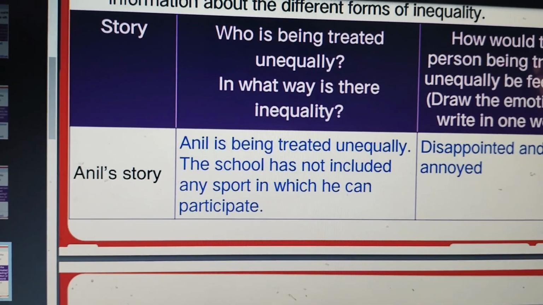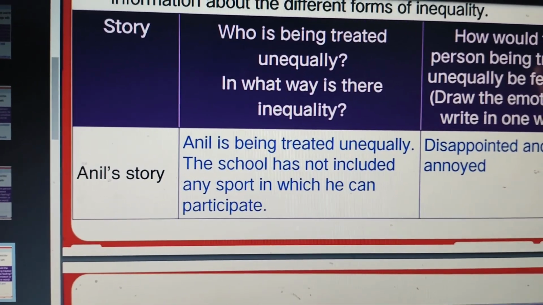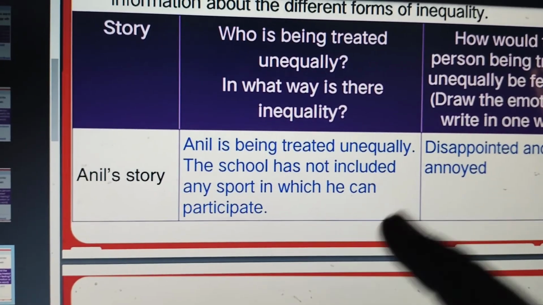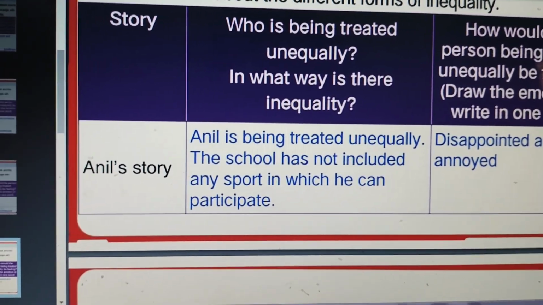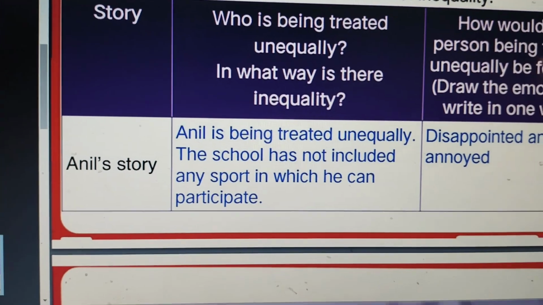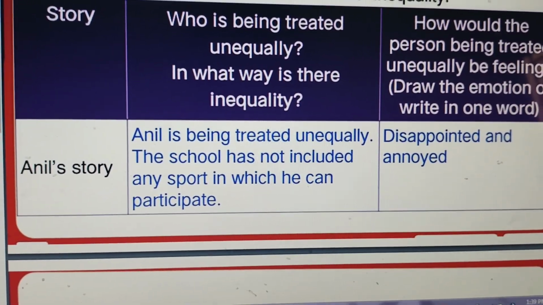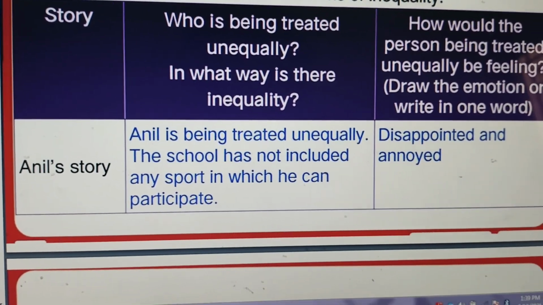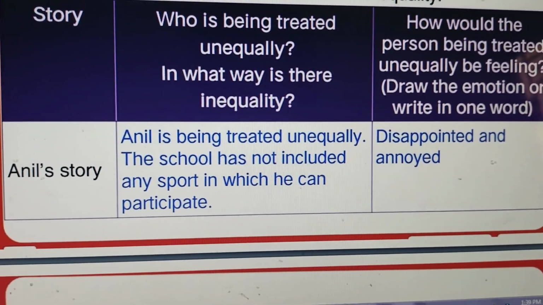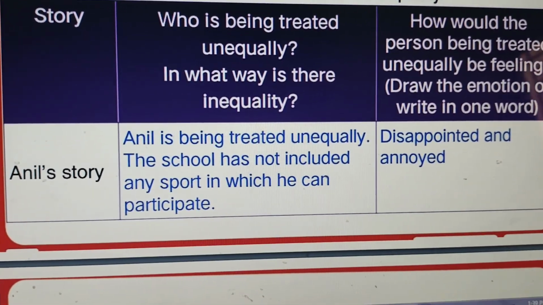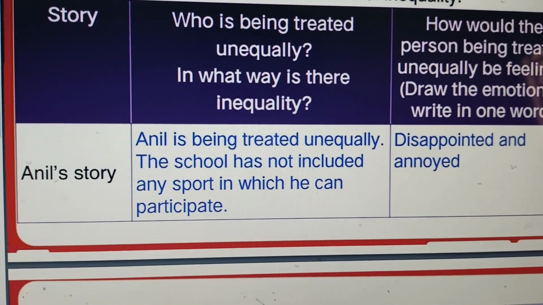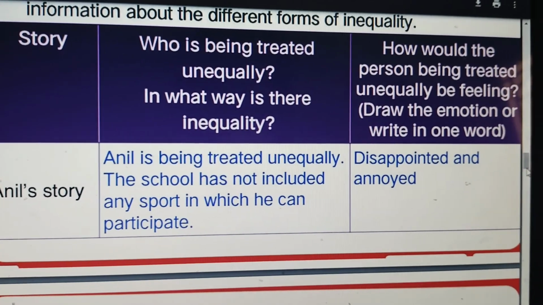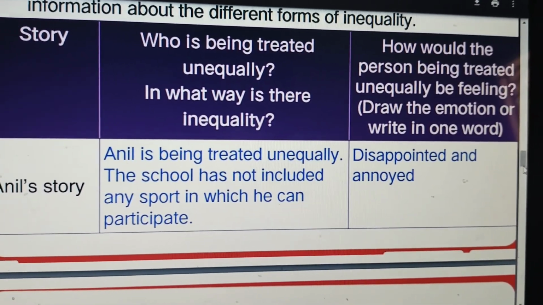So these are the 5 stories we learned from this lesson. So we come to know how people are treated unequally among all the people. So how will be their emotions? As we saw yesterday, each and every person needs self-respect, isn't it? Even if he has a disability, or is from a different caste, or faces discrimination of color, whatever it is, each and every person needs self-respect. That is very important, isn't it?